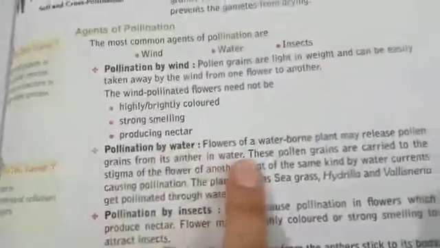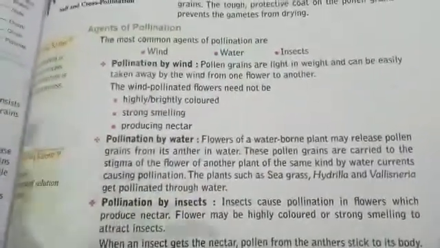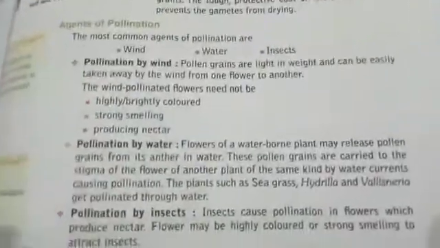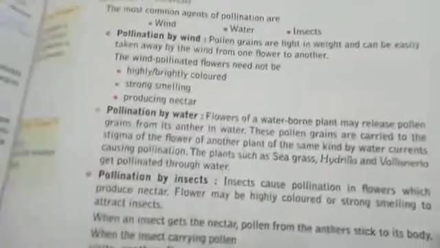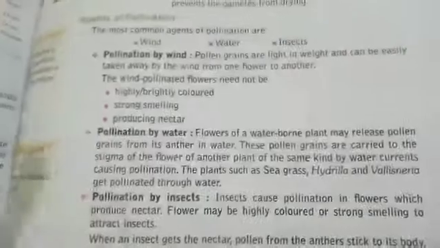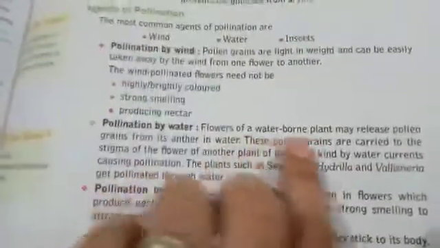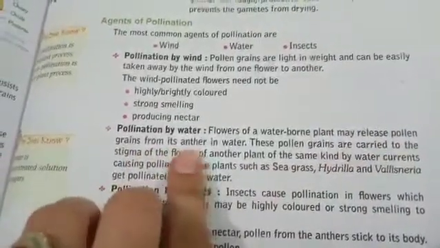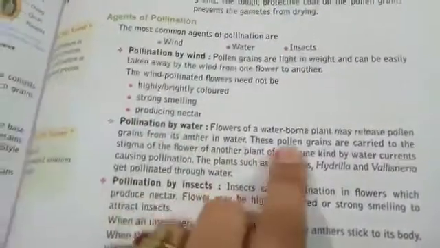Next is pollination by water. How are flowers that grow in the water pollinated? Through the water. Flowers of waterborne plants may release pollen grains from their anthers into the water.